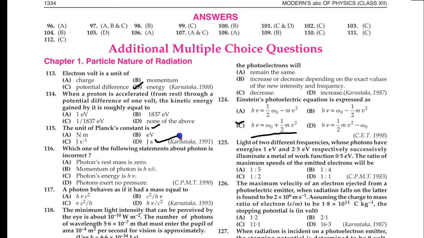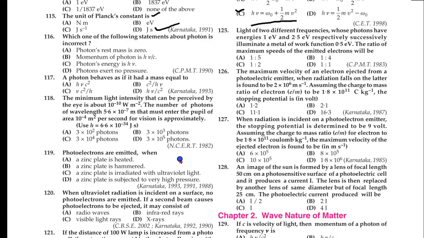Photoelectrons are emitted when a zinc plate is heated, a zinc plate is hammered, a zinc plate is irradiated with ultraviolet, a zinc plate is subjected to very high pressure. Ultraviolet.